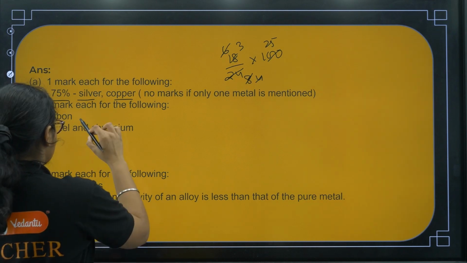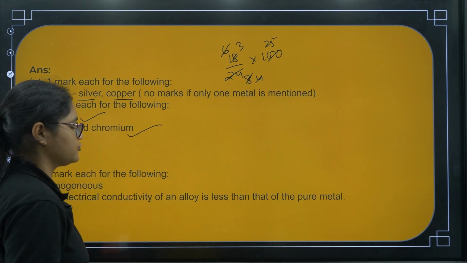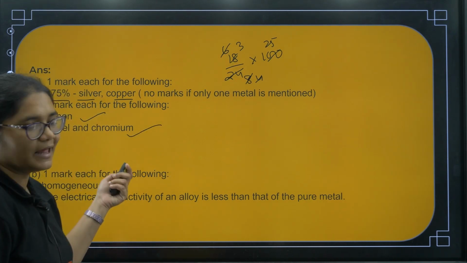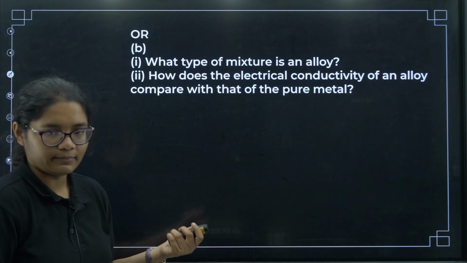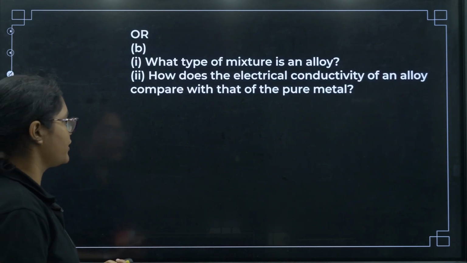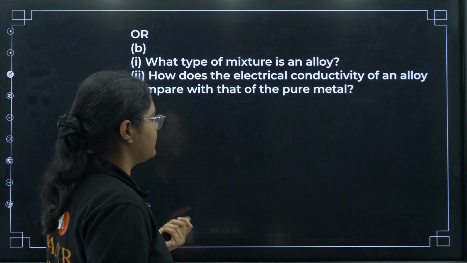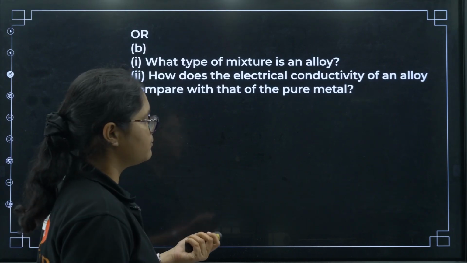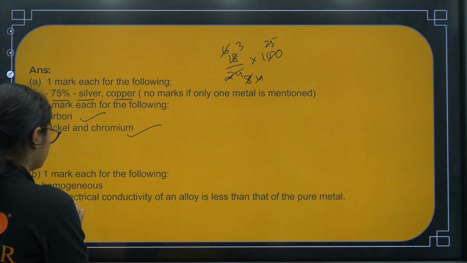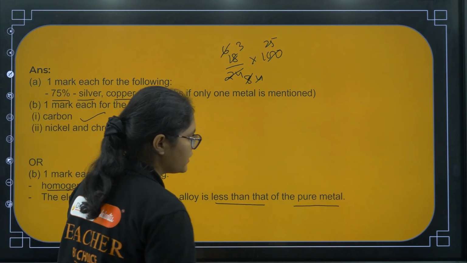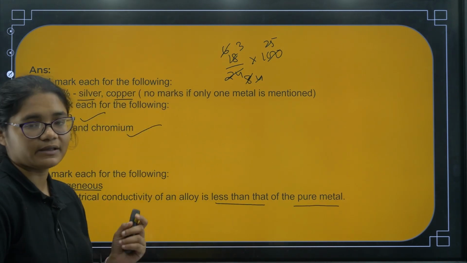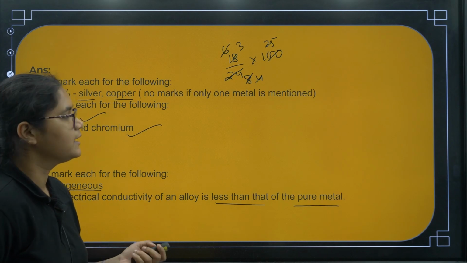Next, what is mixed with iron? Carbon. And what is used to make it steel? That is nickel and chromium. Now what type of mixture is an alloy? Mixture of metals is called as alloy. Now how does electrical conductivity of an alloy compare with that of the pure metal? So first of all, it is a homogeneous mixture and the electrical conductivity is less than that of the pure metal. Okay, because you have mixed here many metals, so conductivity decreases.